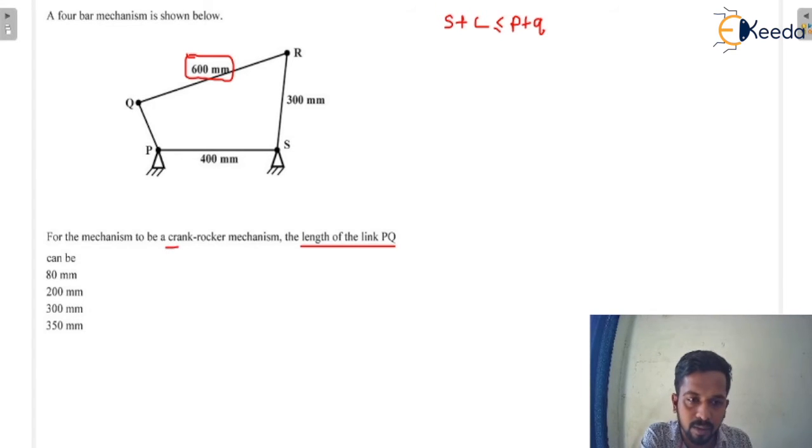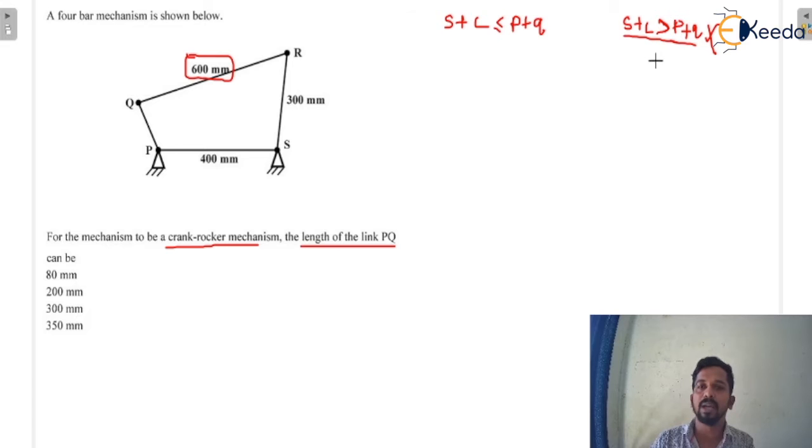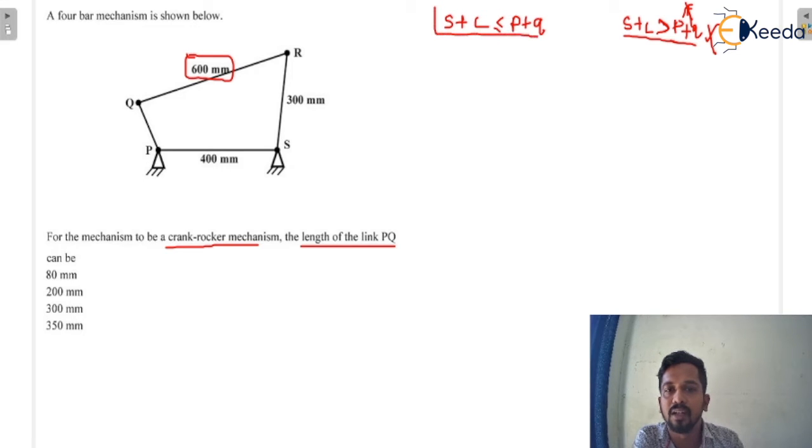But in the question it is given that there is a crank rocker mechanism. So if there is a crank rocker mechanism, S plus L greater than P plus Q is not possible, because if the law is not satisfied, that means if S plus L is greater than P plus Q, we will get a double rocker mechanism. But in the question it is already said that there is a crank rocker mechanism, so this will not be the relation we have to use.